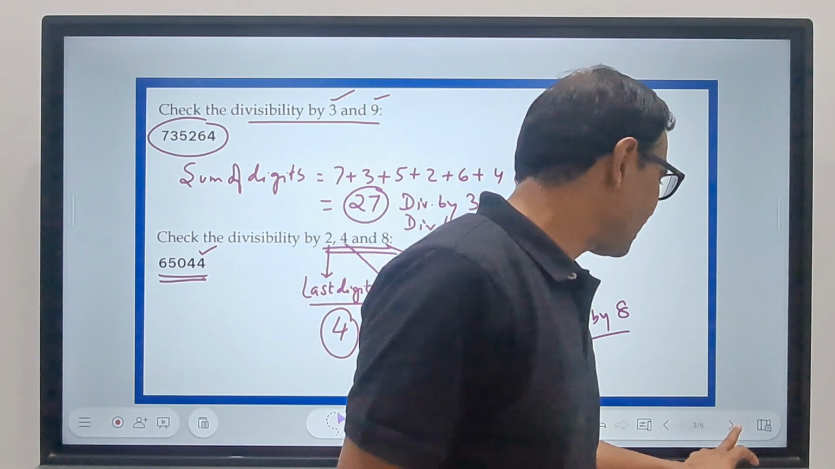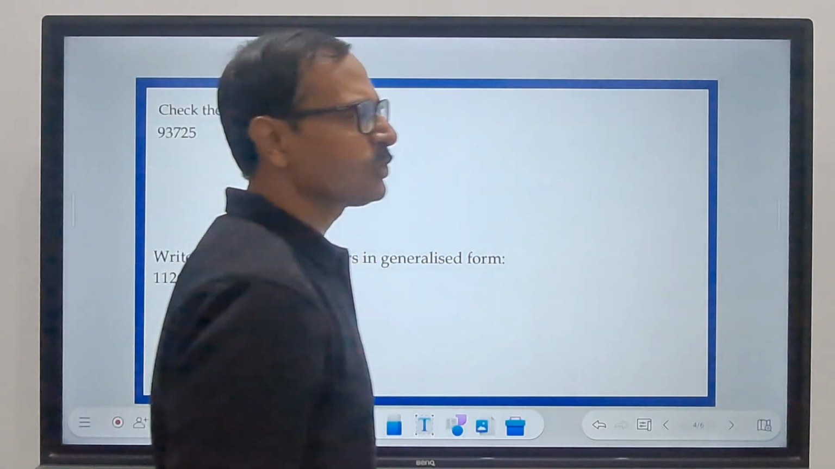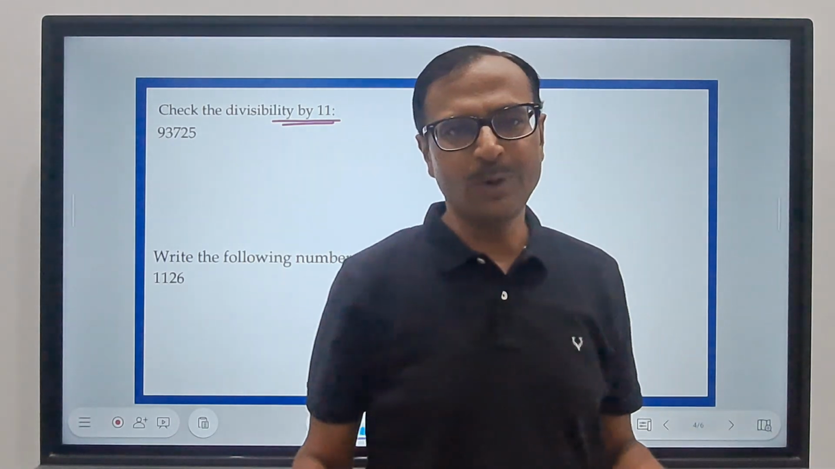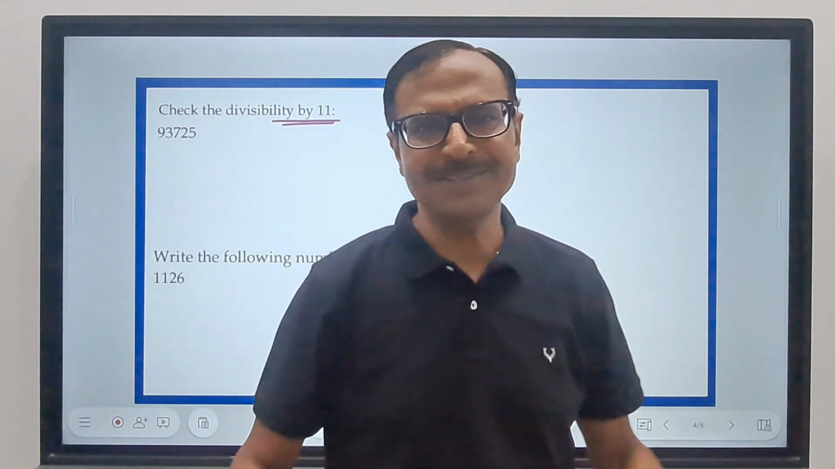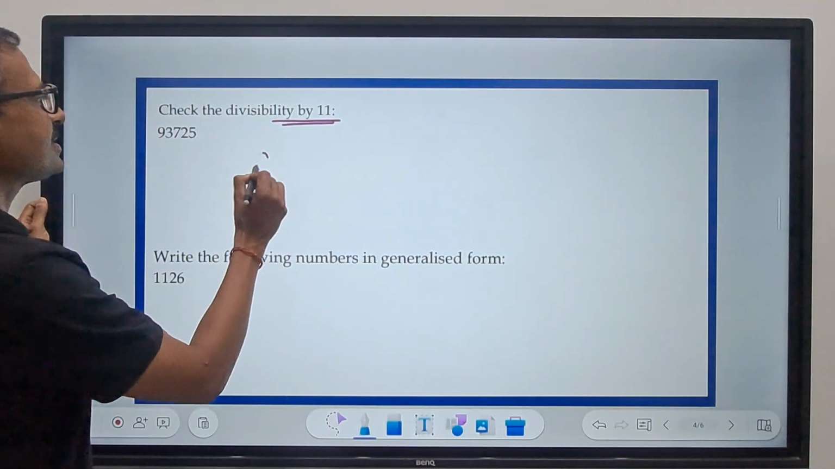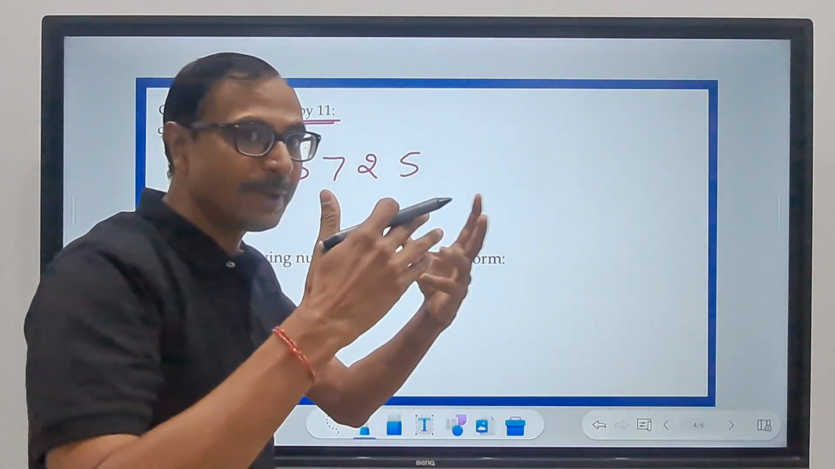Okay? Let's see another rule, very interesting, divisibility by 11. Most of the students do the rule odd and even. You know what is odd and even? It's easy, right? Let's see. The number is 93725. So I'll do the jumping, okay?